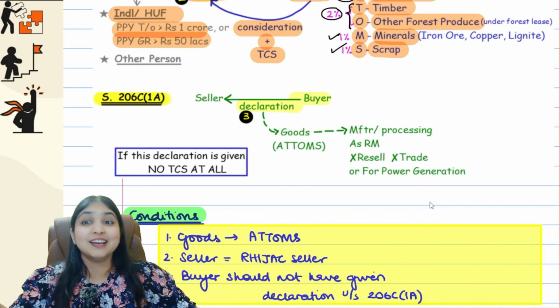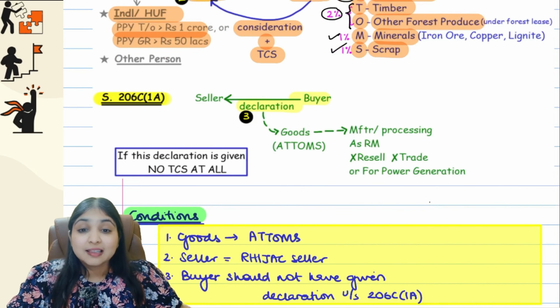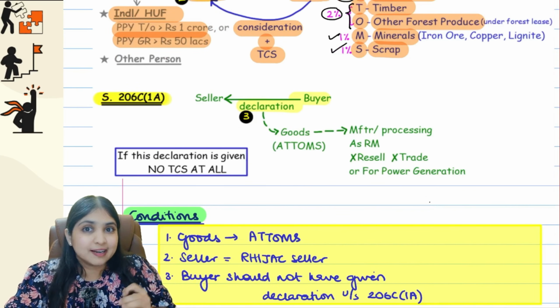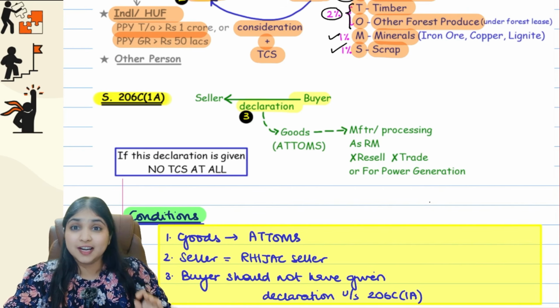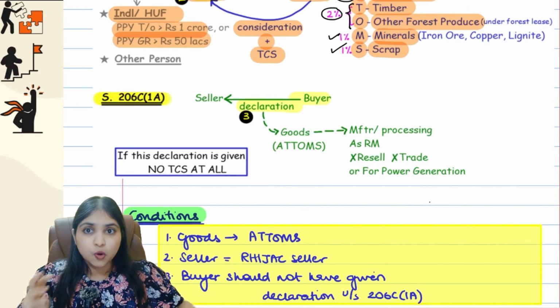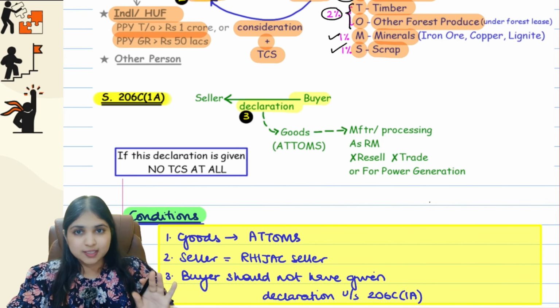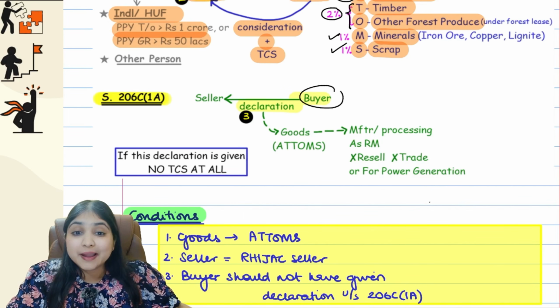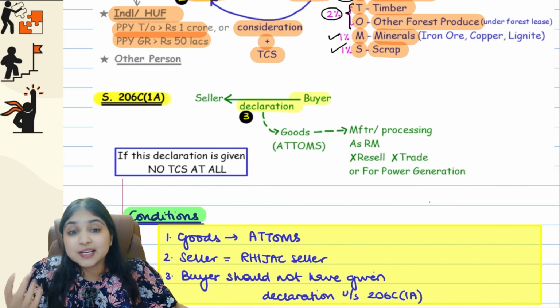Now comes a very interesting condition, the third condition. There's something called 206C1A declaration. 206C1A declaration means what? First of all, understand. This declaration can be given only for atoms, only for these goods. This declaration can be given if the buyer is saying that I am not going to resell the goods.